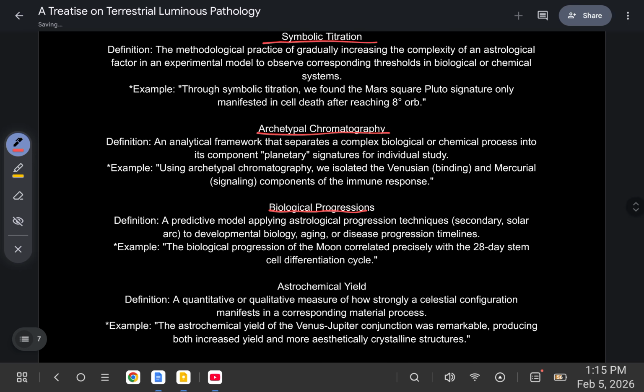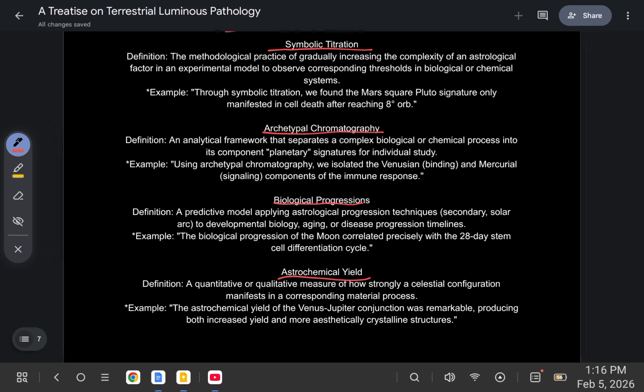Biological progressions, a predictive model applying astrological progression techniques, secondary solar arc, to developmental biology, aging, or disease progression timelines. For example, the biological progression of the moon correlated precisely with the 28-day stem cell differentiation cycle. Astrochemical yield, a quantitative or qualitative measure of how strongly a celestial configuration manifests in a corresponding material process. For example, the astrochemical yield of the Venus-Jupiter conjunction was remarkable, producing both increased yield and more aesthetically crystalline structures.